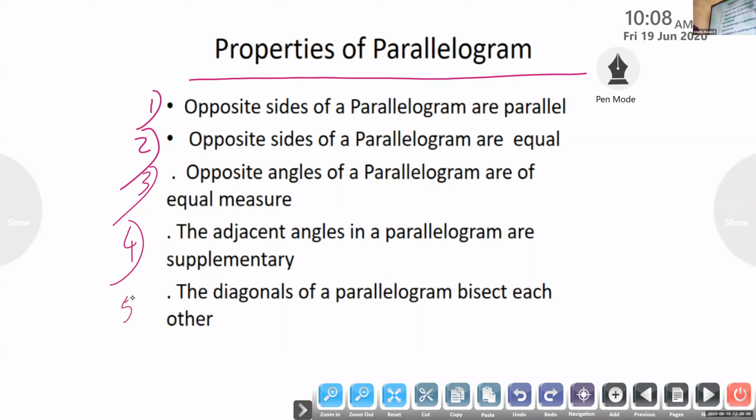Fifth one is the diagonals of a parallelogram bisect each other.